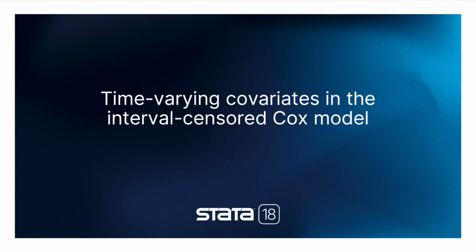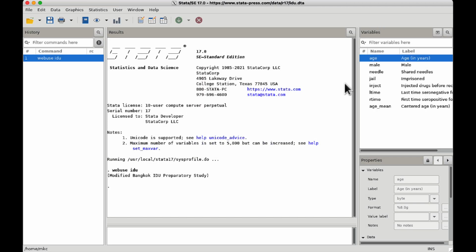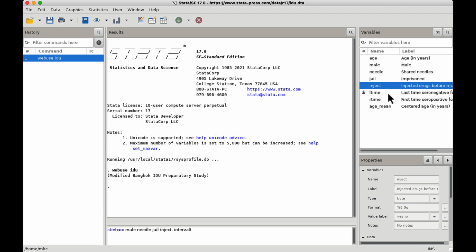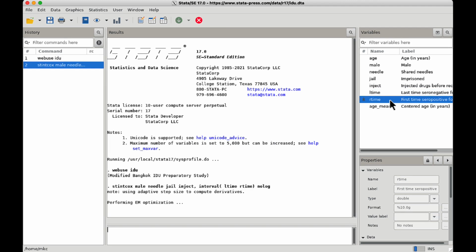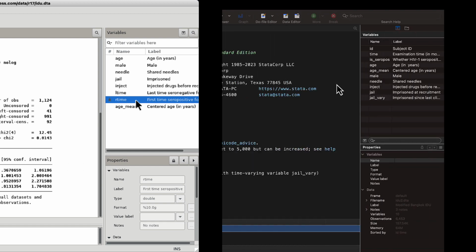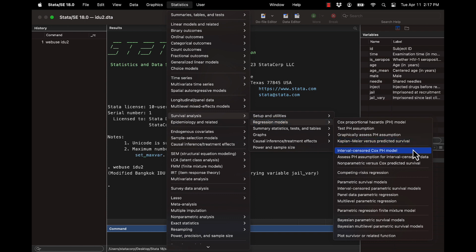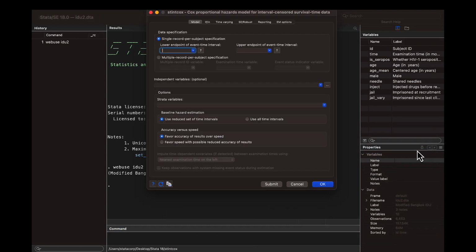Introducing time-varying covariates in the interval-censored Cox model. In Stata 17, we introduced the stintcox command for fitting semi-parametric Cox proportional hazards models to single-record interval-censored data. Now, in Stata 18, we've added support for multiple record data and for time-varying covariates.